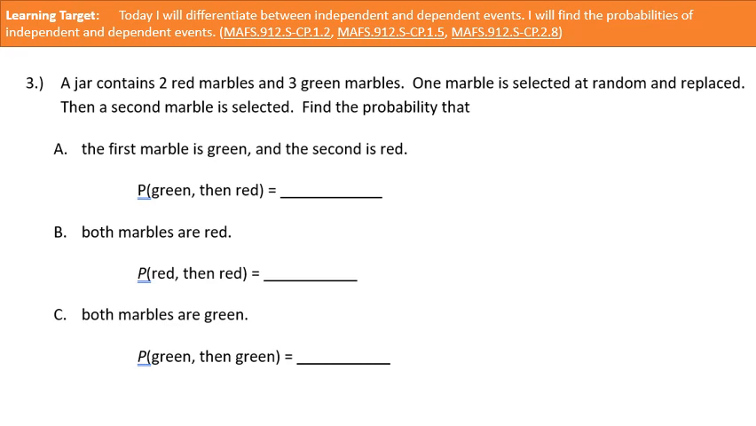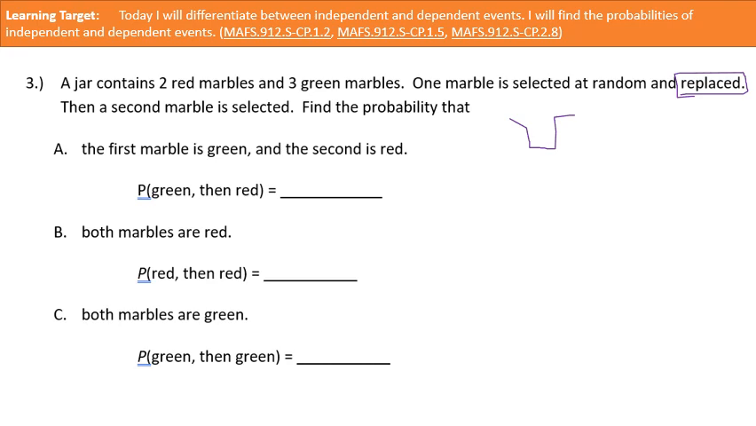All right, so a jar contains 2 red marbles and 3 green marbles. 1 marble is selected at random and replaced. Then a second marble is selected. Find the probability. Okay, this is super important, this idea of it being replaced. So let's think about this. If I have a jar, see my fancy jar there, and I fill this fancy jar with green marbles.